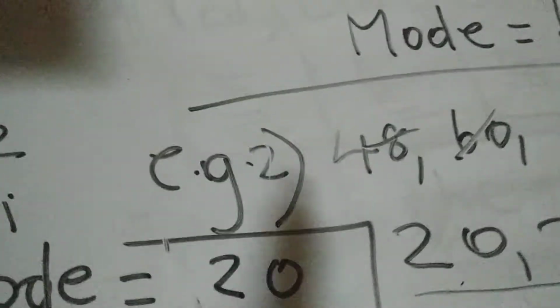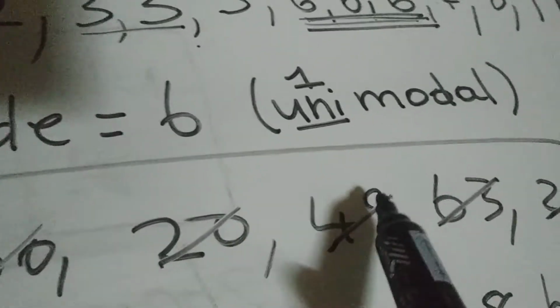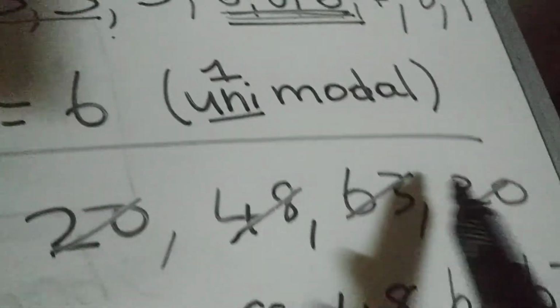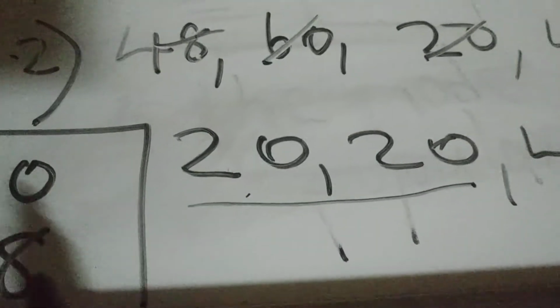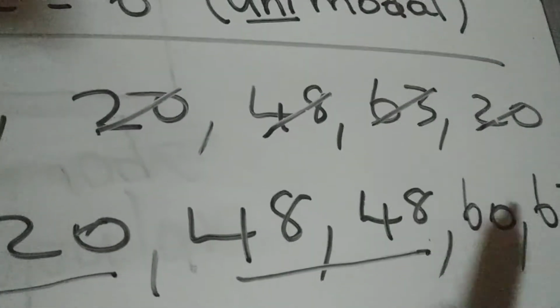Let's go over that again. So we say sometimes we could have more than one mode. And in this example, we had the numbers 48, 60, 20, 48, 63, and 20. And when we line up the numbers from smallest to biggest, we realize we have two 20s, two 48s, 60, and 63.